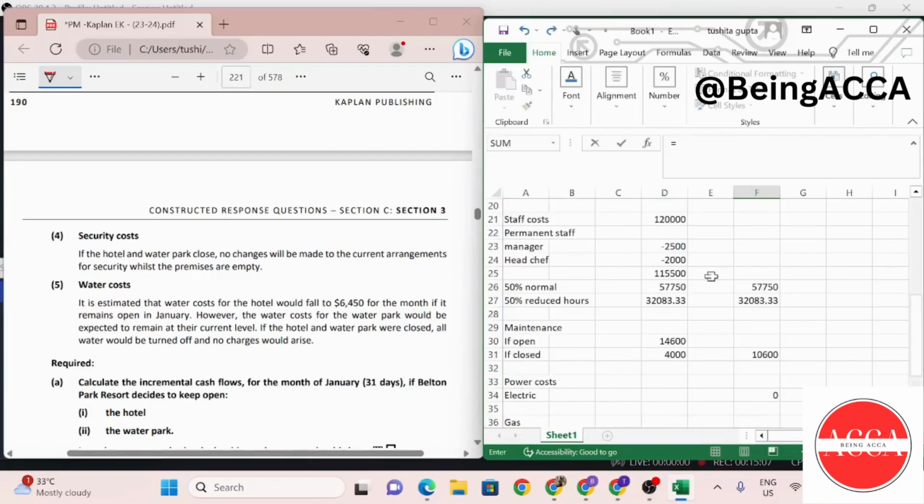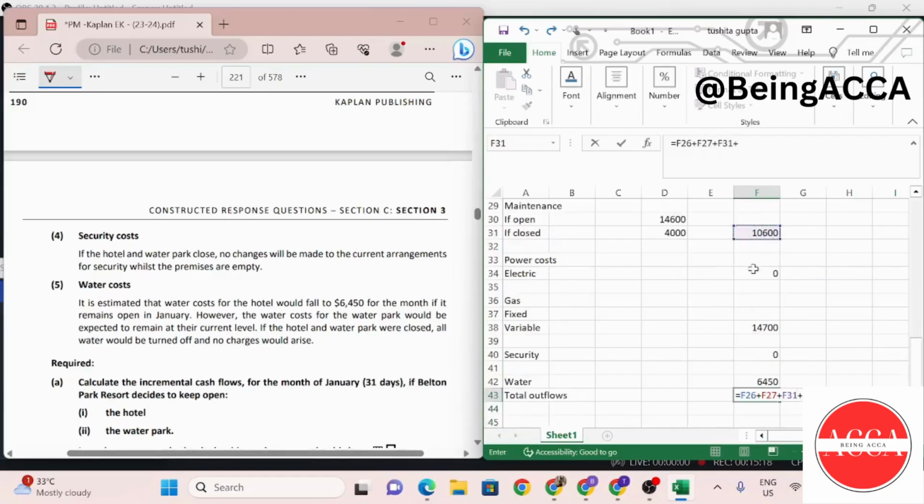So I'm going to take this plus this plus this plus this, even though it's a 0, but we still got to show in our calculations this and this. Right over here we have our total outflows.